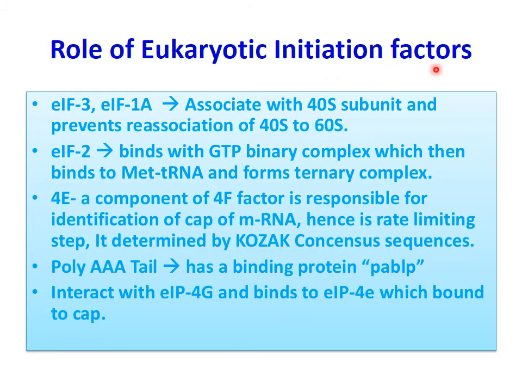Now the role of these initiating factors. We have seen many factors here. What are their roles? We have seen factor 3 and factor 1A. These are eukaryotic initiation factor 3 and eukaryotic initiation factor 1A. They associate with the 40S subunit and prevent reassociation of 40S and 60S. Then eukaryotic initiation factor 2 binds with GTP, forming a binary complex, which then binds to methionine transfer RNA and forms a